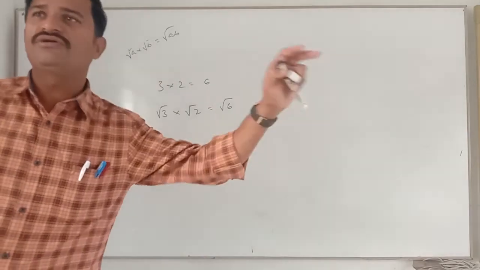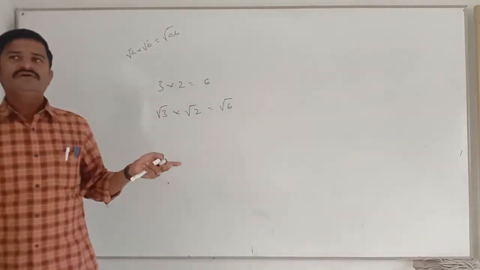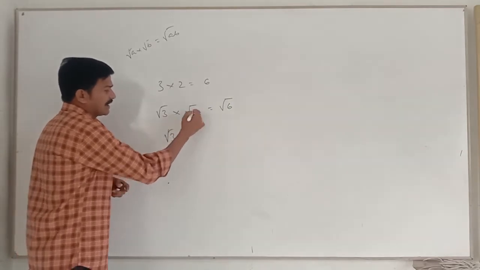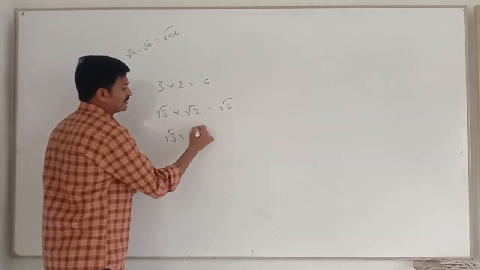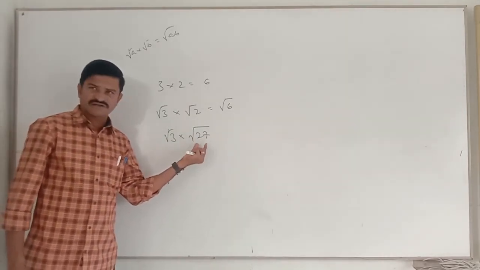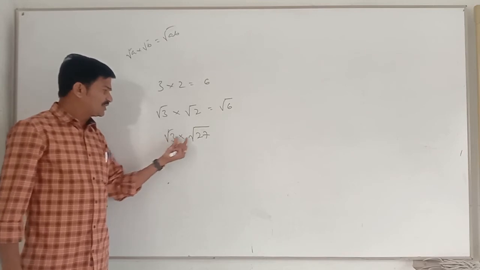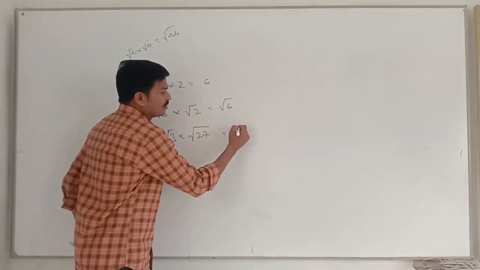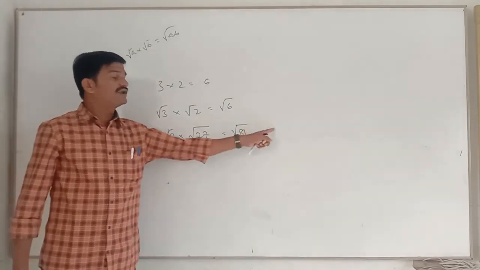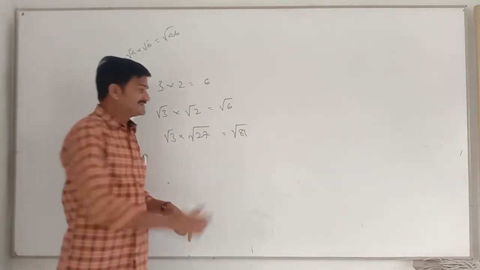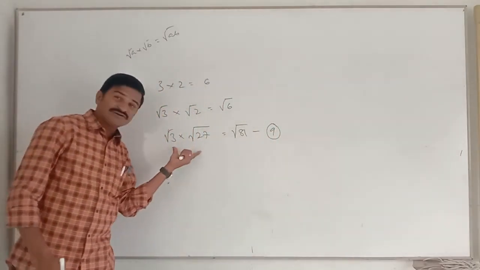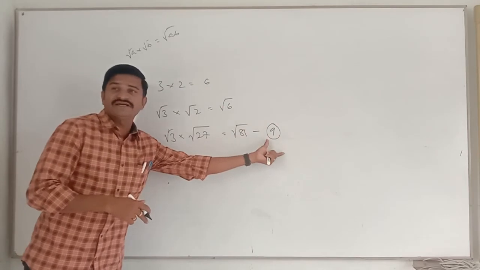Shall we conclude that statement? No. Why? Here I am taking one irrational, root 3, and another irrational, root 27. Root 27 is also irrational because its square root does not exist. Now let me know, root 3 into root 27 is how much? Root 81 only, right? So root 81 equals how much? 9. Is it an irrational? No. So here the product of two irrationals we are getting as a rational.